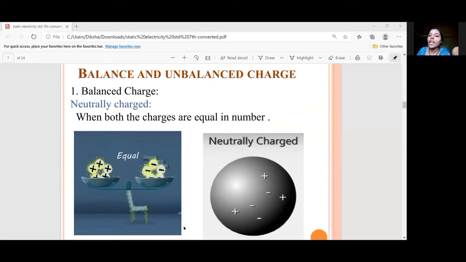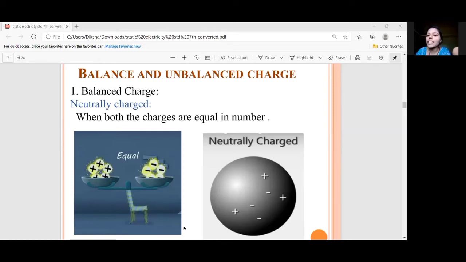Means the number of positive and the number of negative charges. You can see over here, when we are talking about balanced charges, what does it mean? The number of positive charges and the number of negative charges will be equal. You can see in the manual balance which is given, there are 5 positive charges and 5 negative charges.